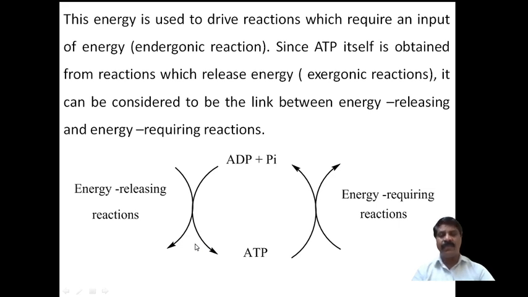Therefore we know a universal law, which says that the amount of energy released during the formation of a bond is the same amount of energy required to break the bond.